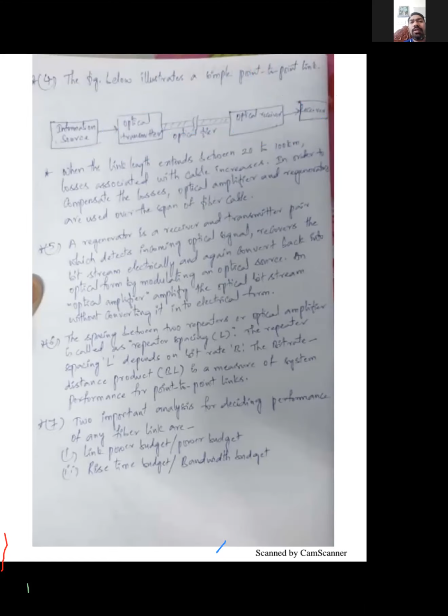Now, from here, the important points start. When the link, if this wire extends from 20 kilometers to 100 kilometers, if you go on connecting wires, will there be any 100-kilometer wire available in the market? No. It will be available in meters. You will go on connecting the wires to one another. When you are going to couple each and every wire, what will happen? Losses will result. And those losses are due to what? Coupling.